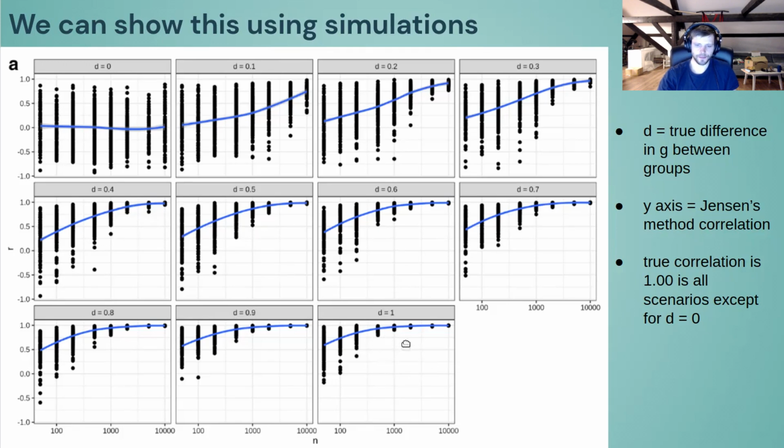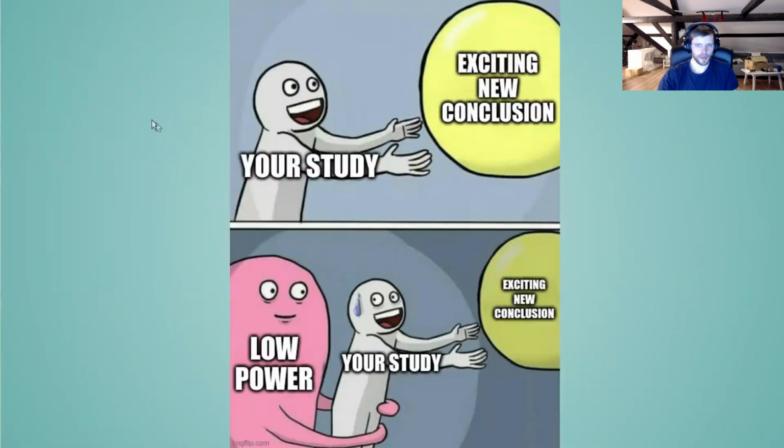For instance, if the sample sizes are both, say, 1,000, and the real gap size is 15 IQ or 1 standard deviation, then the correlation will be very close to 1, essentially in every study. But that's not the case in this study, and that's why this study is uninformative, because of this negative bias. And so we get this problem that often happens in science, that you want to reach some conclusion and you have a nice study, but it just turns out that your study is basically underpowered or imprecise to conclude whatever you want to conclude.